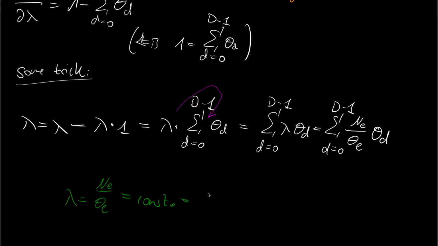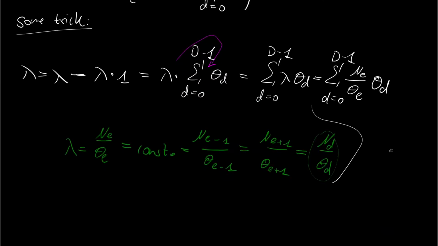This then also means that we can take n_(e-1) over theta_(e-1), or also n_(e+1) over theta_(e+1), in case, of course, we're not running out of the bounds of our indices. But let's say, for instance, this was rainy. But we know that the same ratio also holds for the cloudy weather and for the sunny weather. And we can be really general about this and say this holds for any d, n_d over theta d. And if we say it holds for any d, then we can cancel our theta d's in here. So let's try to do this.